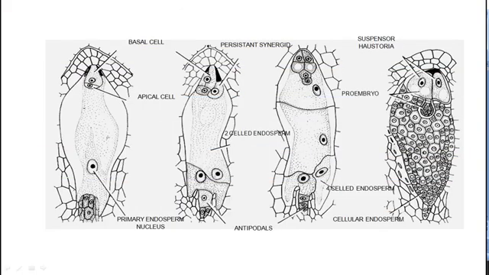Now see the development pattern. In the center there is the primary endosperm nucleus. It divides into 2 nuclei. Now an oblique cell wall is formed, dividing the cell into 2 parts. The upper is the 2-celled endosperm stage, forming the micropylar part. In the upper side you see there are the egg and egg apparatus. So the upper part is micropylar and the lower part is the chalazal part.